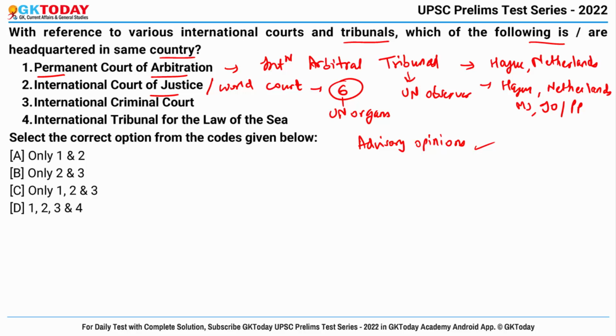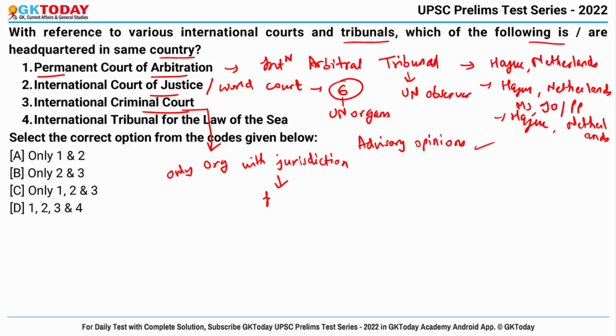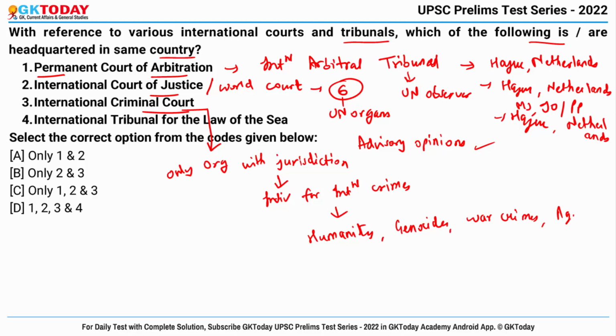Now third one is International Criminal Court. This one is another international court, and the headquarters again lies in The Hague, Netherlands. Do remember that it is the only organization with jurisdiction to try individuals for international crimes against humanity, genocides, war crimes or crimes of aggression.